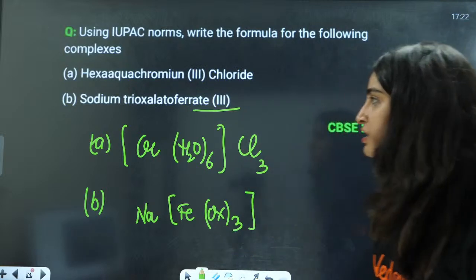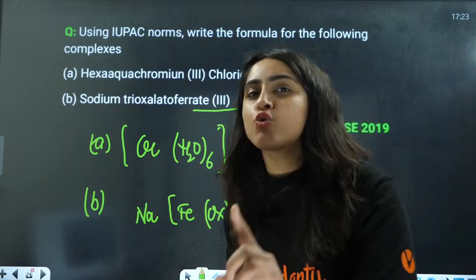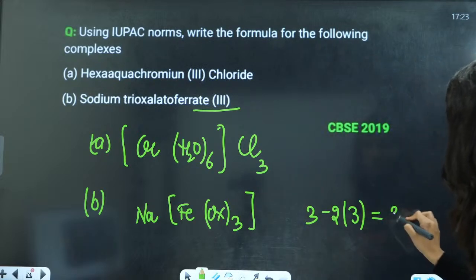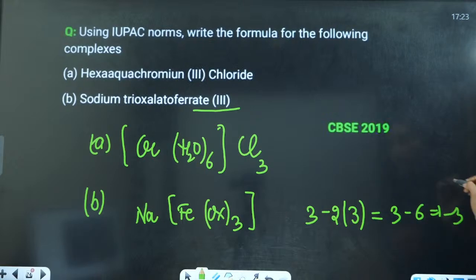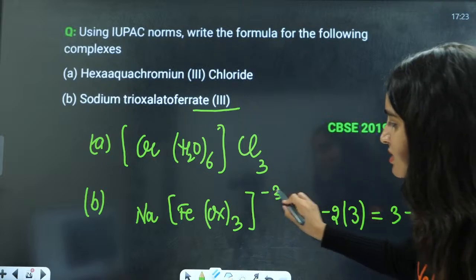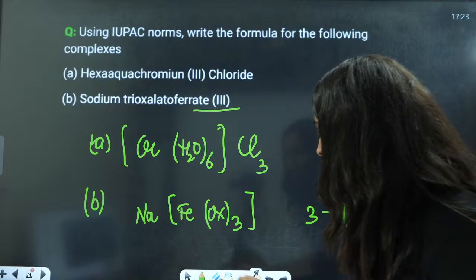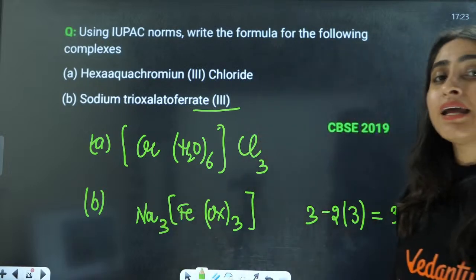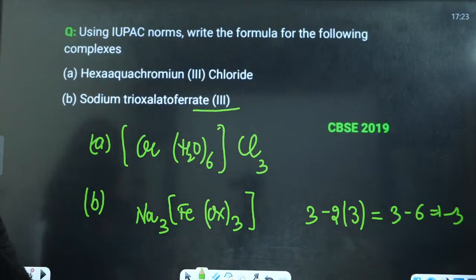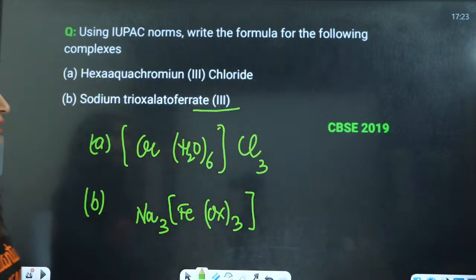So now let us see the oxidation state. Iron is in +3 oxidation state. Oxalate is having -2 charge. So this is going to be -2 into 3, which is equal to -6, so the complex is going to have -3 charge overall. If it has -3 charge, by cross valency you will have Na3 here, 3 in the subscript, right? Okay, understood? Yes, perfect. Now this is going to be the right answer here. Yes, bacha.